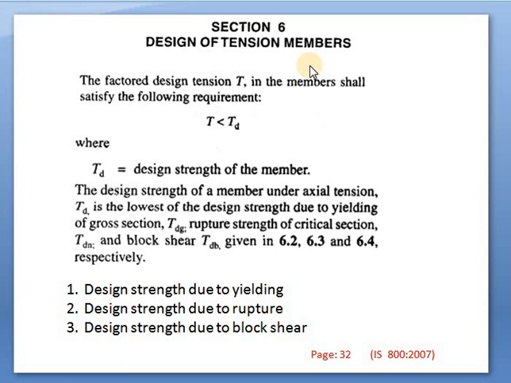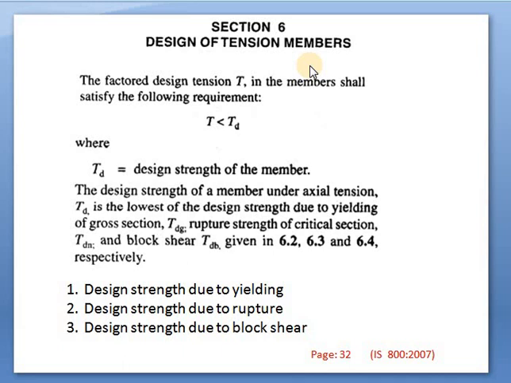When TD, that is the design strength of the member, is less, that means it will collapse or it will fail. The steel member will not be safe. So this is the first thing to be considered. TD should be more than T, that is the factored design tension.